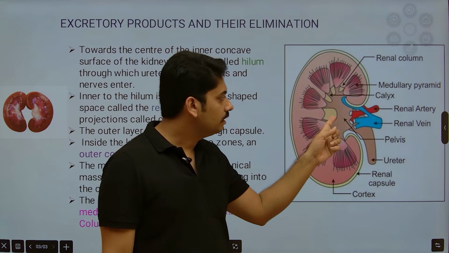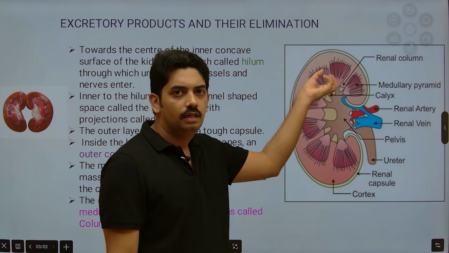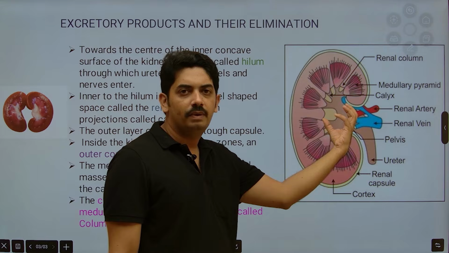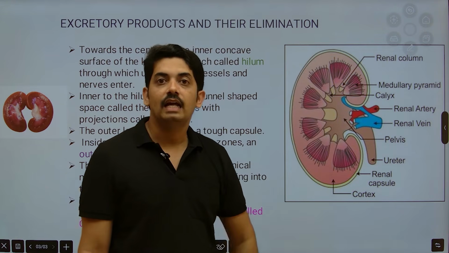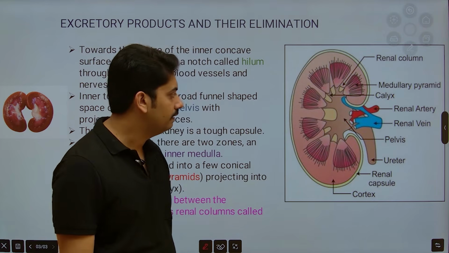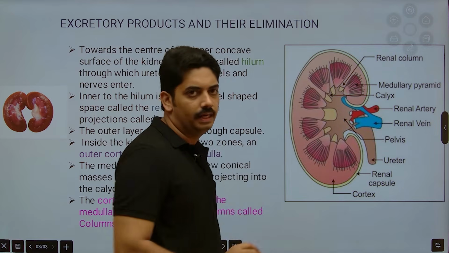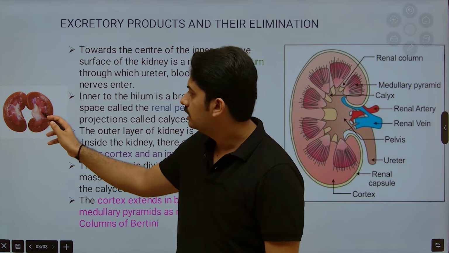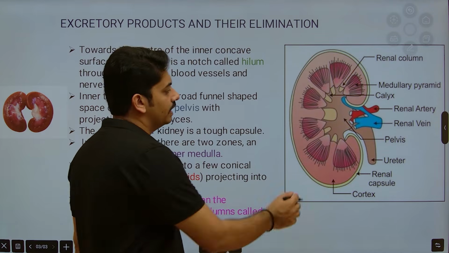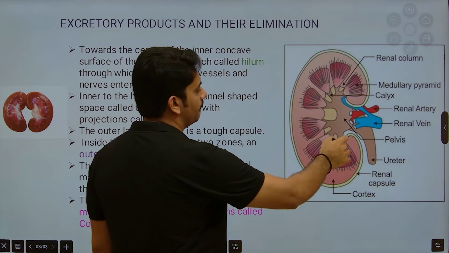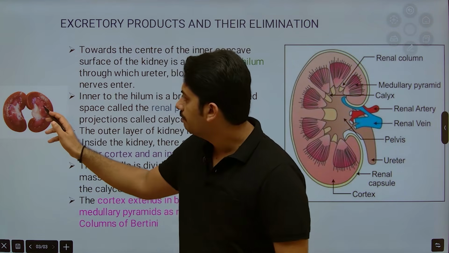Urine is then slowly collected by the different tubular parts, and they all open into one empty space, a large region, that is called the renal pelvis. Okay, so here in the notch region there is a white color part. Here you can clearly observe this is the renal pelvis. Now here you can see some pyramid-shaped structures. These are called renal pyramids. Here also you can see the renal pyramids.